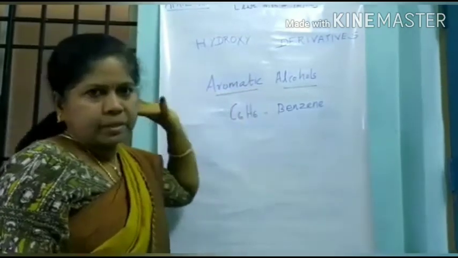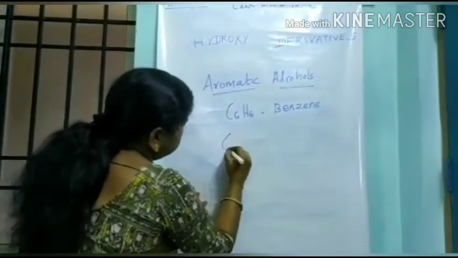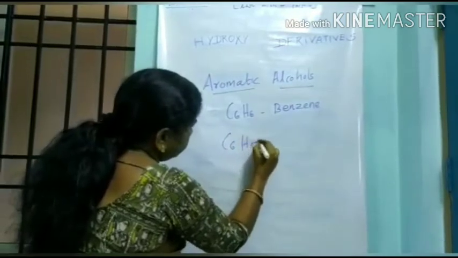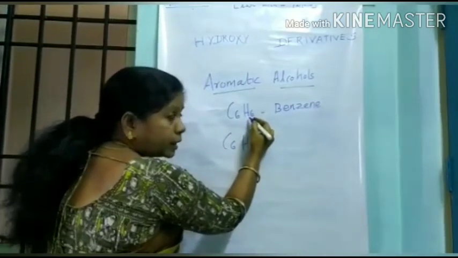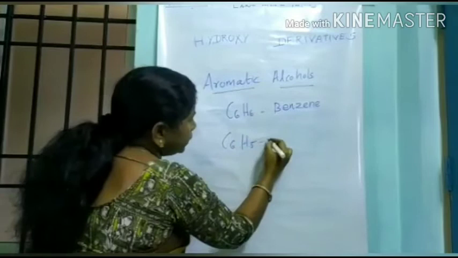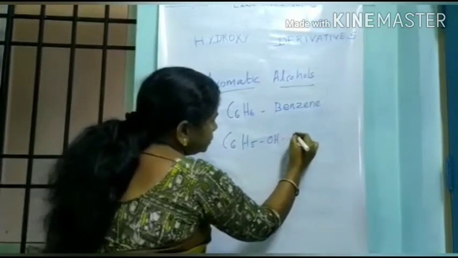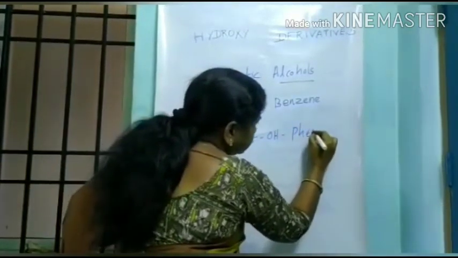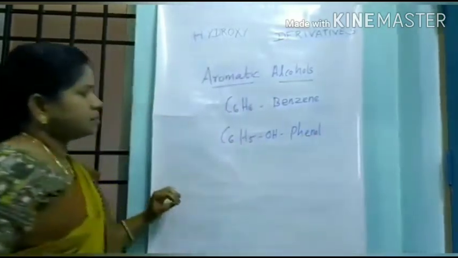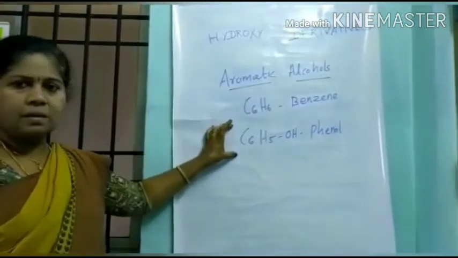For hydroxy derivatives we remove one hydrogen atom, so C6H5OH. This is phenol. This is benzene, and this is phenol.